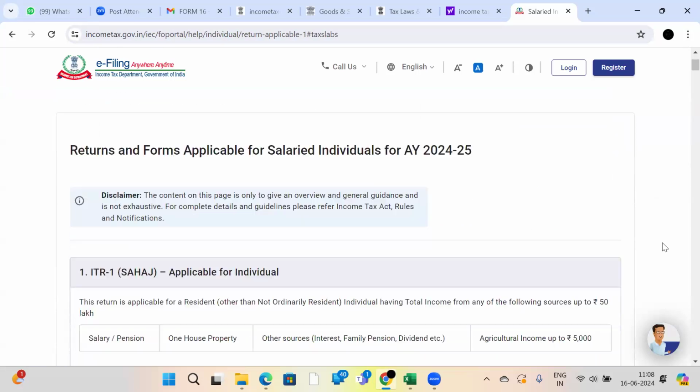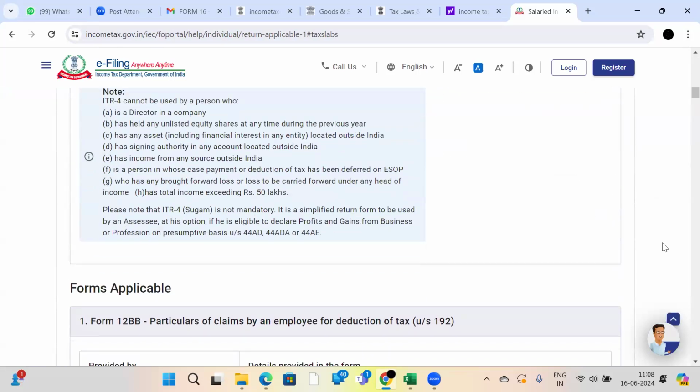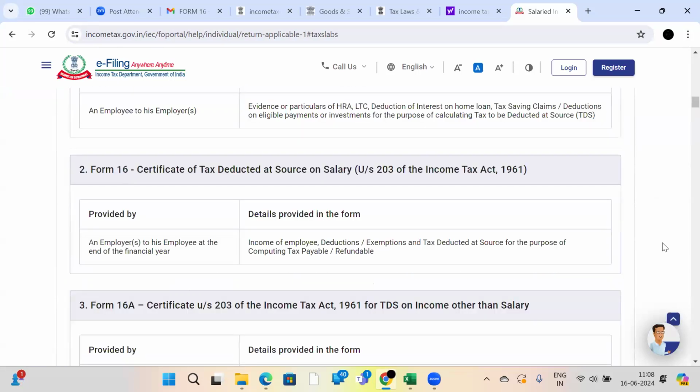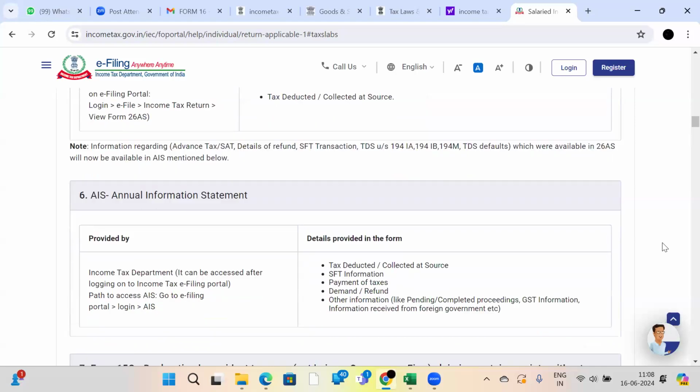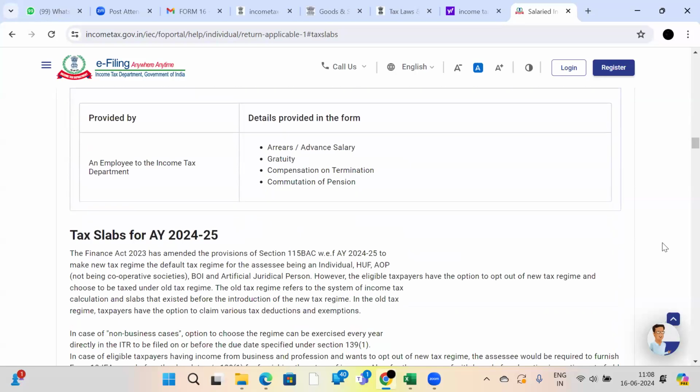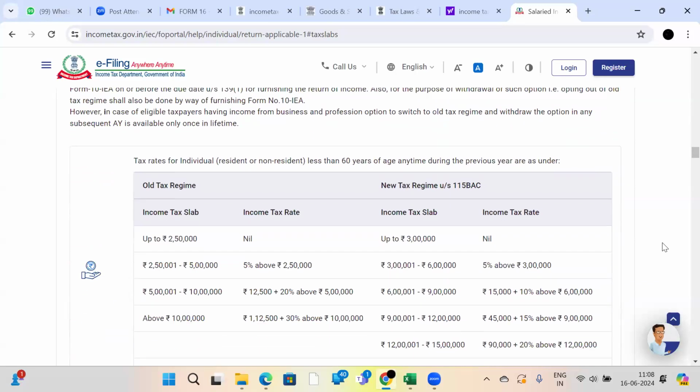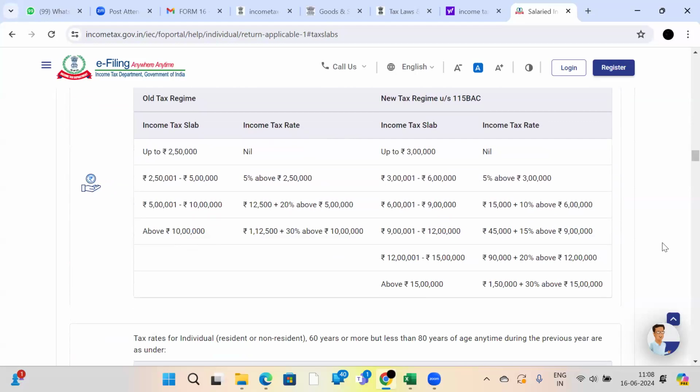Sir, you can tell simply, sir, why should I refer this website? No need to worry. Anyway, they are deducting, right? I will get a refund at the time of filing the income tax return. How will you get a refund if it is already deducted?